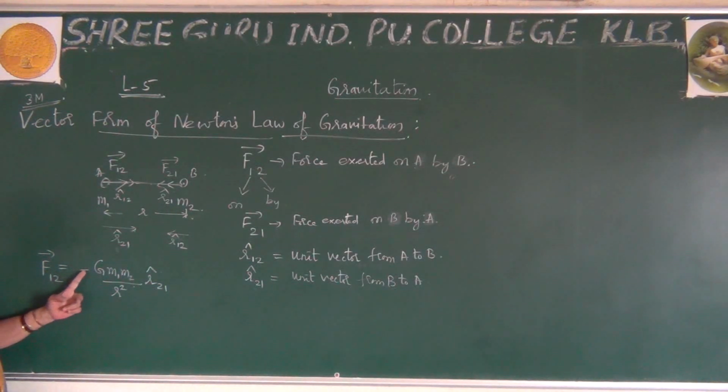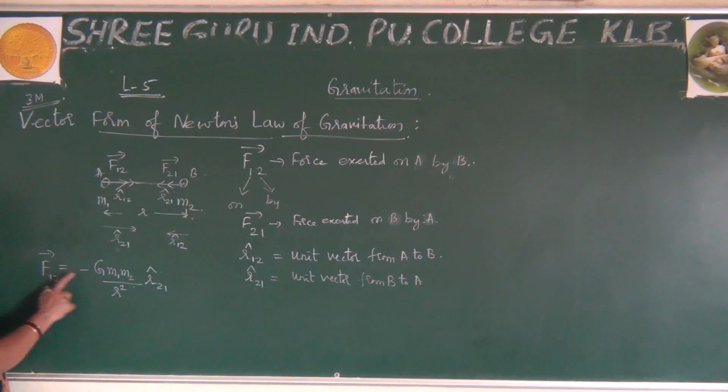You may observe why we have written minus. What does this negative sign indicate? This explains there is a force of attraction between two masses. So as and when there is an attraction, we represent it by a negative sign. And this negative sign always represents there is a force of attraction between them.